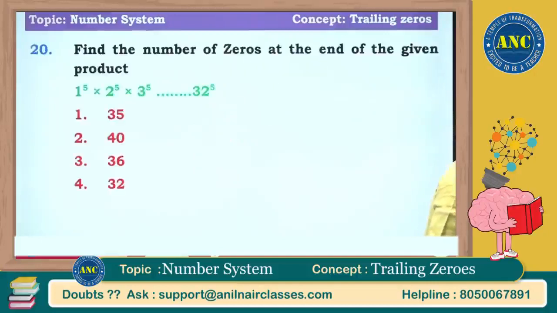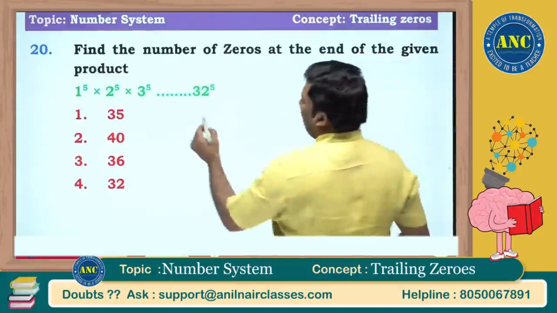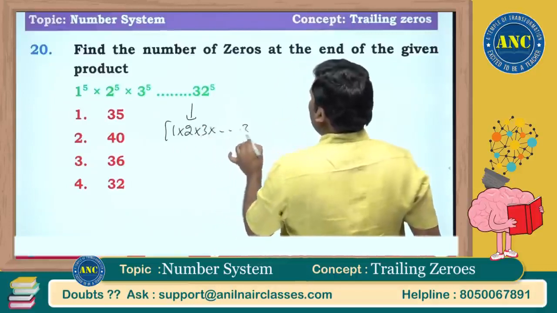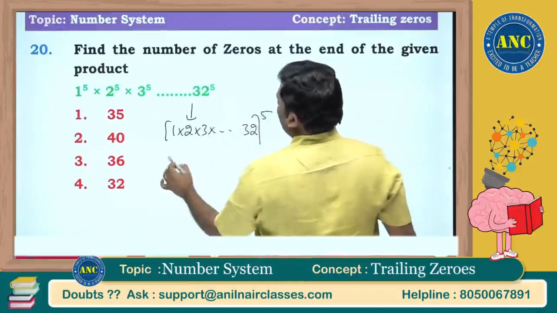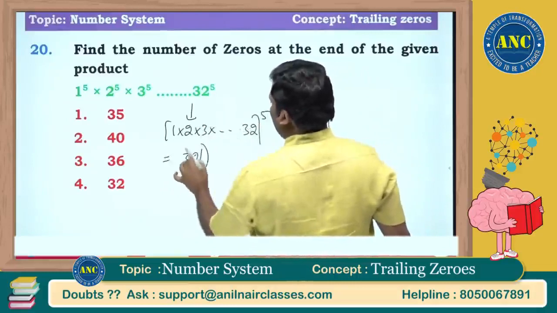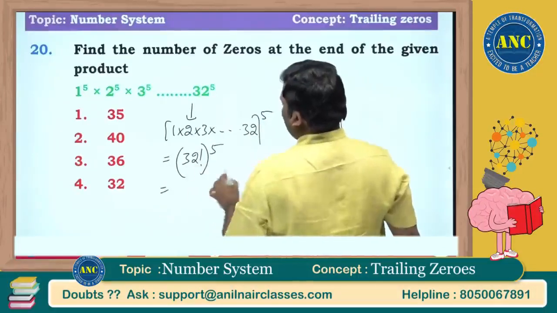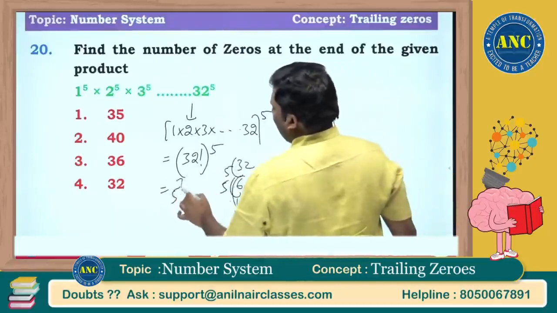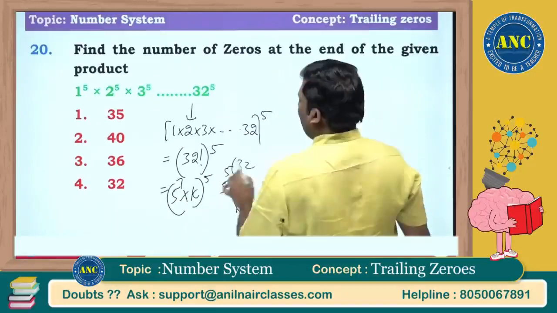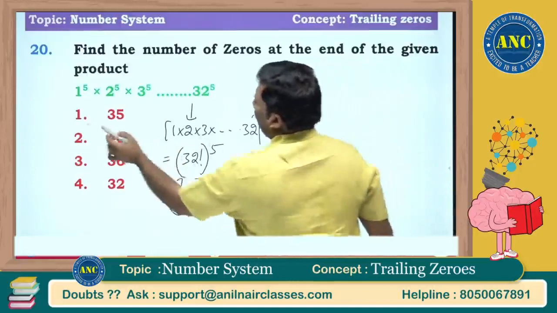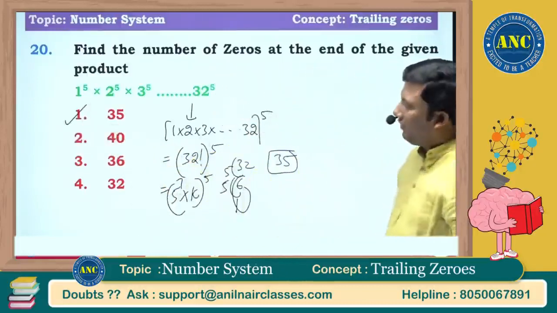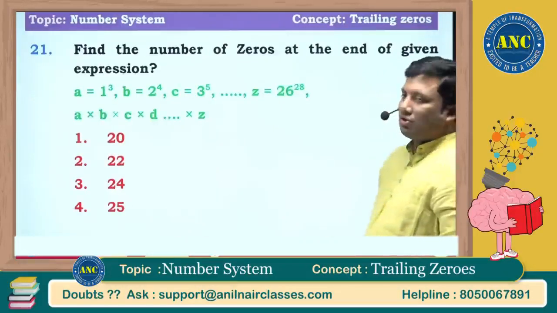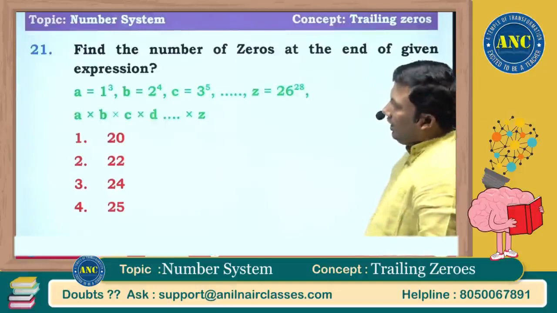Next one, this is a very easy question. Find the number of zeros at the end. Already we did this model. Powers are the same, so this will become 1 into 2 into 3 till 32, power 5. So this will be 32 factorial power 5. 32 factorial will have 5 power 7, into k power 5. 7 5s are 35. Answer for this question is 35. I hope the idea is clear.